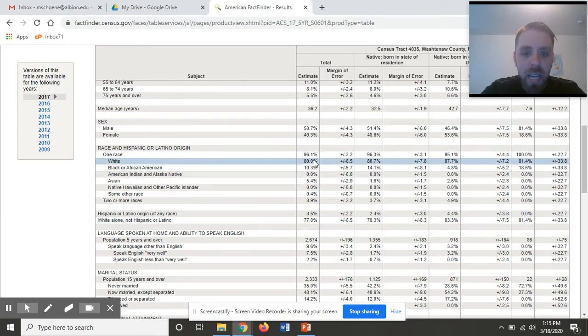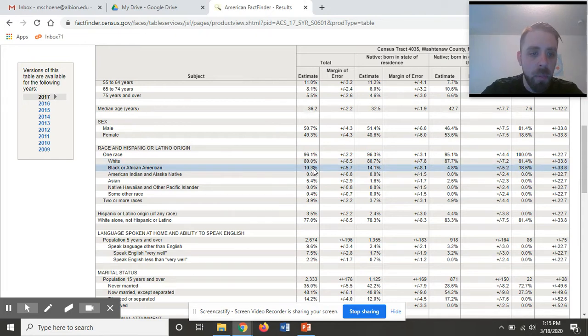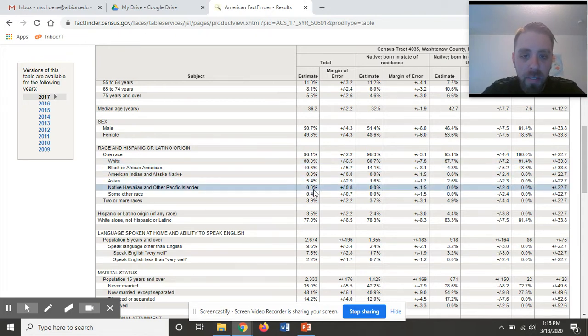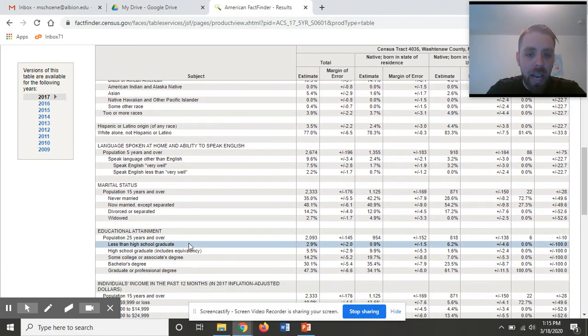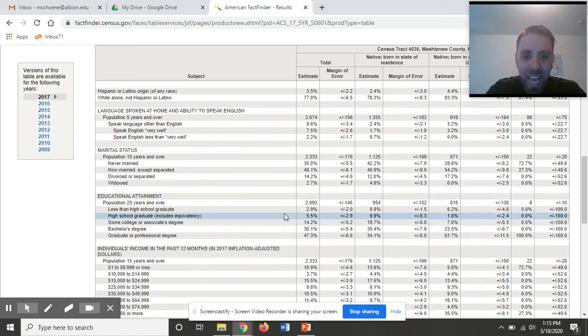So I can see that 80% of the population is white. I can see that about 10% of the population in this neighborhood is Black, 5.5% is Asian, and only 3.5% are Hispanic. So just by looking at this, I can see this is a pretty white community, which does match up with my experiences of this neighborhood. Then I will be looking at certain things like education. You're going to want the percentage. Only 5.5% are a terminal high school graduate. That's I graduated high school and nothing more.